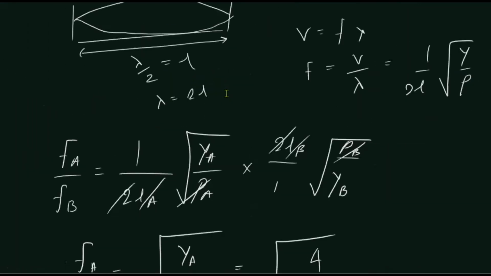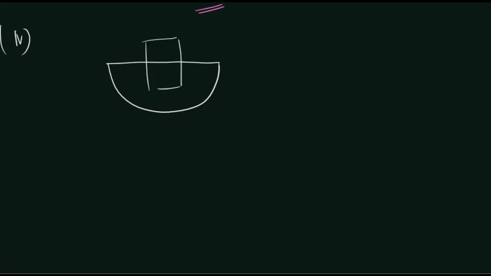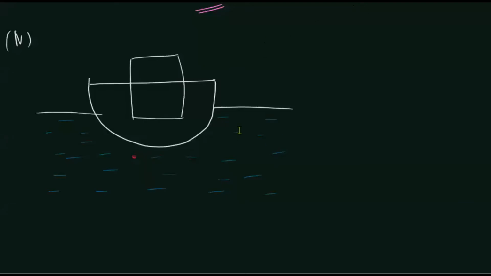So let us plot a small diagram for this. This is the fourth question. Initially, there is maybe that's the boat, and inside the boat there's 200 kilograms weight or something, but that's not what matters initially. If you consider 1 cubic centimeter, there's air bubbles. There's a lot of air bubbles in this water, right?